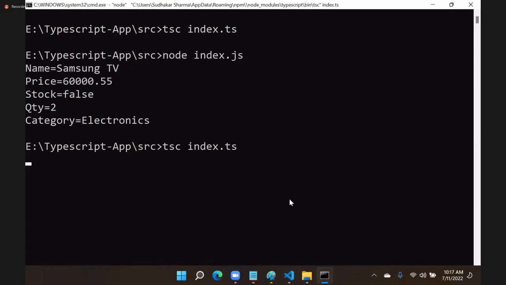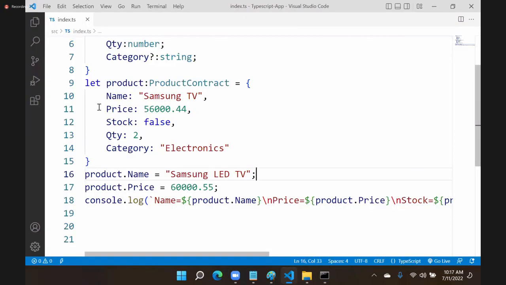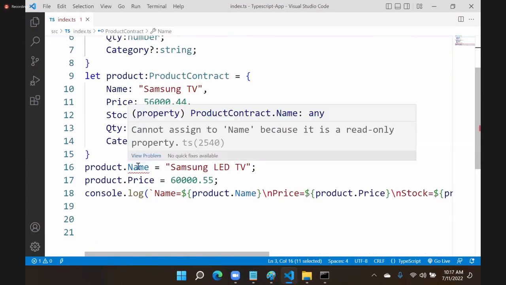You can see I will compile and the name changes to Samsung LED TV. I don't want the name to be changed. Then we can mark that name in the contract as read only. If I mark it as read only, then it cannot be changed. It says that you cannot assign a new value into it.